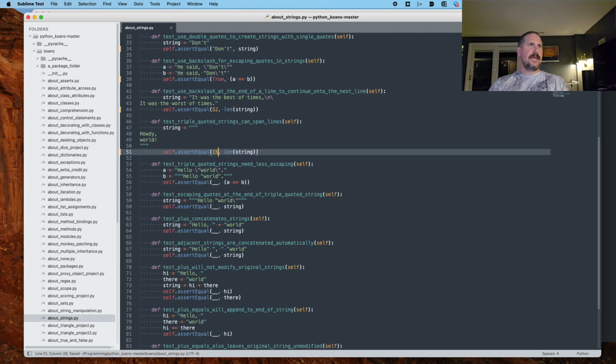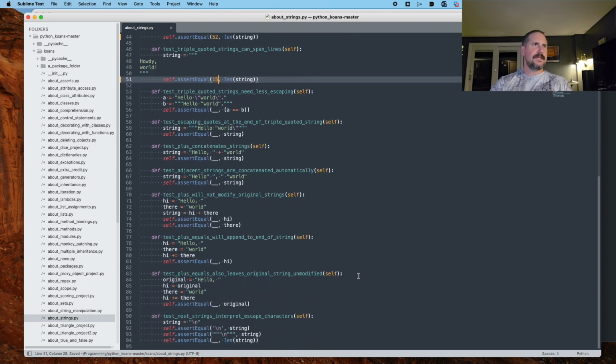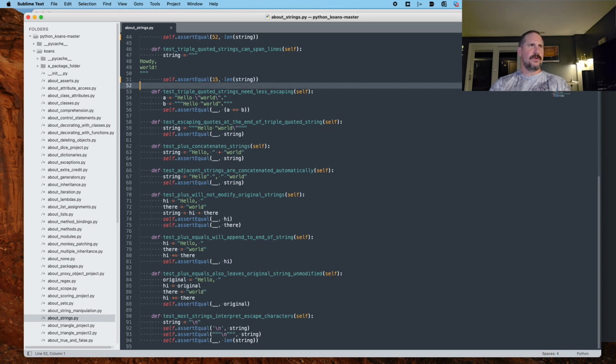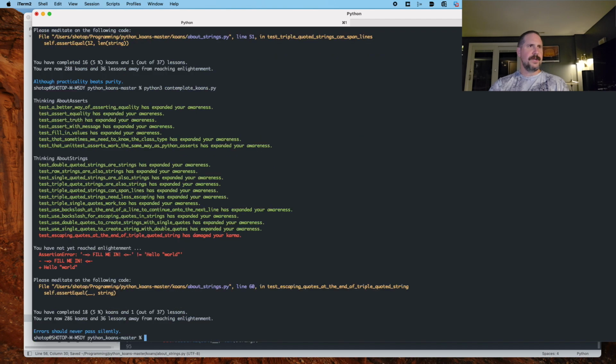Good. Okay, so test triple quoted strings need less escaping. If you've got a single quote string or a double quoted string, you've got to escape all the double quotes inside. If you do triple quoting around the string, you don't have to escape anything on the inside. That's cool. Assert equal. Now, does A equal B in this case? We believe the answer is yes. So we're going to say assert equal true. All right, and run them. Looks good. We passed. Now we're down to line 60.